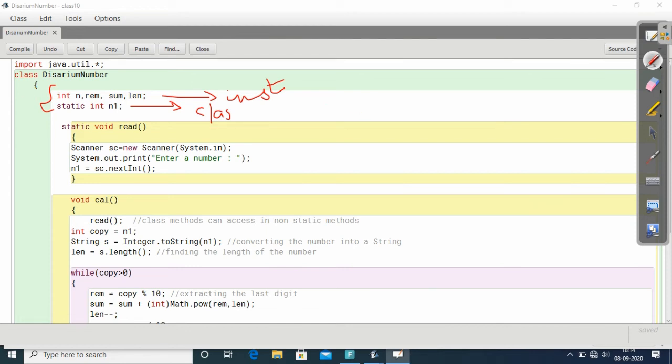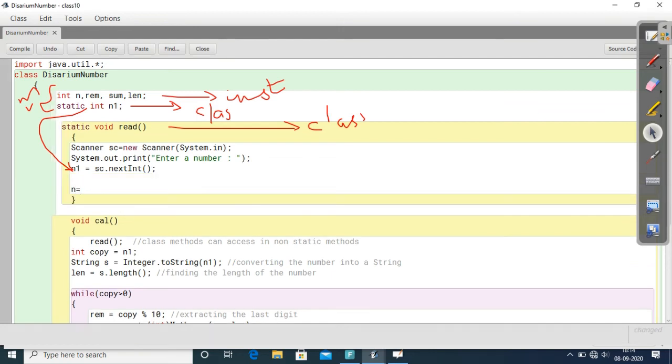Next one is the method. This method is indicated by the keyword static. Of course, all of you know static is the keyword. So this method is known as a class method. In a class method we can access the class variable directly. Here n1 is accessed directly. But let's check, can we access any n?